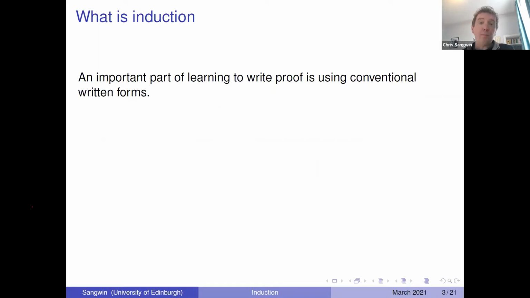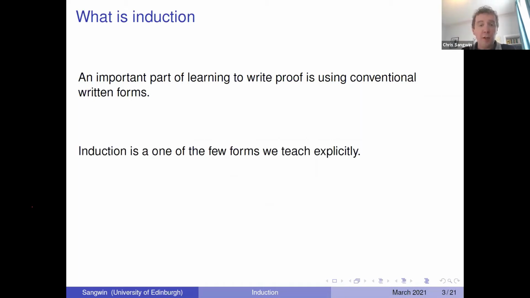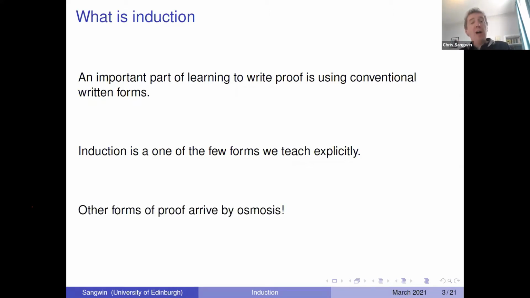So one of the things about mathematics is proof. That's the hallmark of mathematics. And I think it's an important part of learning mathematics is learning to write proof. And how do we write proof? We write proof using conventional forms. There are some things that we accept as a legitimate proof, and proof by induction is one of those. And I think proof by induction is one of the few forms of proof that we really teach in an explicit and conscious way. I think other forms of proof often arrive a little bit by way of osmosis.